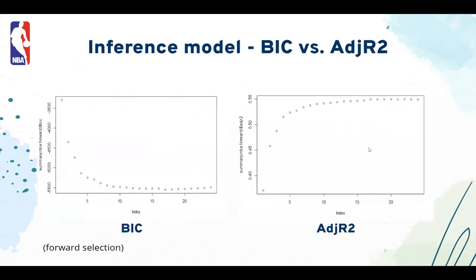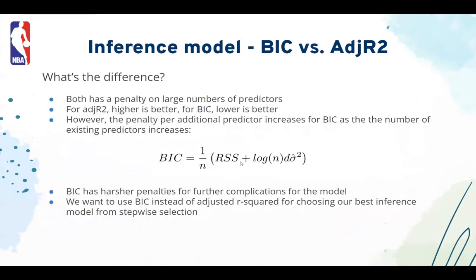For stepwise selection, we used BIC, the Bayesian information criterion, as our metric for the best model, because it implies slightly more penalty for large numbers of variables, and we definitely don't want a large number of variables in our inference model. These variables, especially performance metrics, could be implying similar things, such as offensive and defensive rebounds by the player, and they pretty much measure the same rebounding ability. So we definitely want to limit some of our variables.